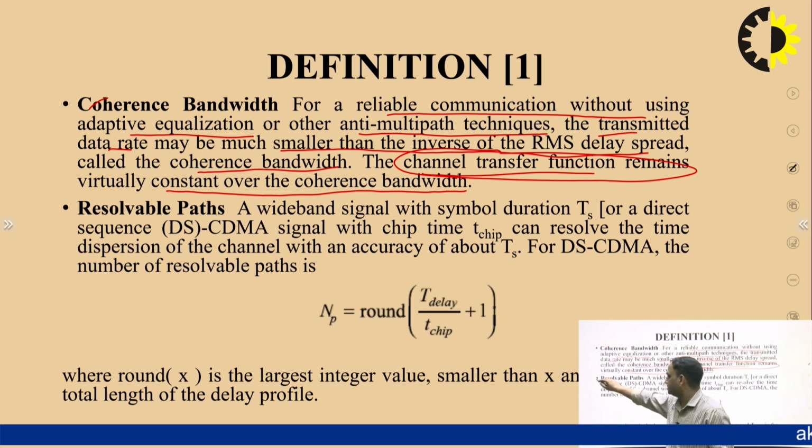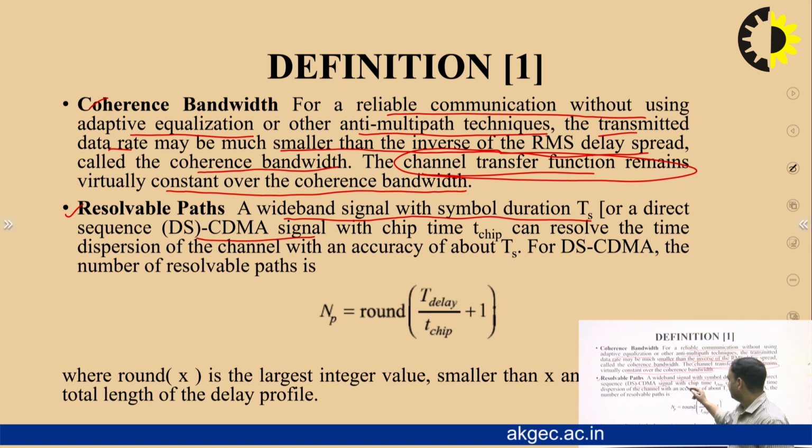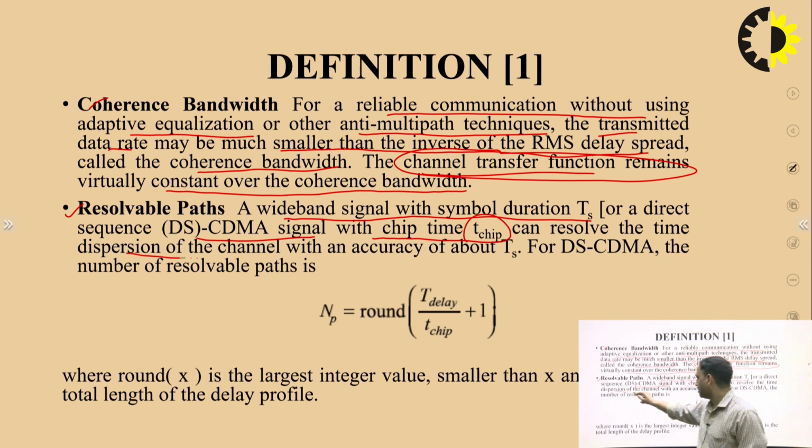Then next is the resolvable path. A wideband signal with symbol duration Ts, or a direct-sequence DS CDMA signal with a chip time T chip. When we discuss DS CDMA broadly in the upcoming lectures, we will discuss what a chip time is. This chip time is nothing but the 1 bit period, 1 pulse period, which can be transmitted into the channel. So it can resolve the time dispersion of the channel with accuracy of about Ts.